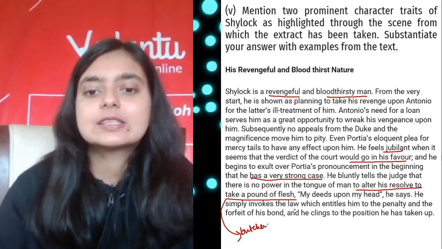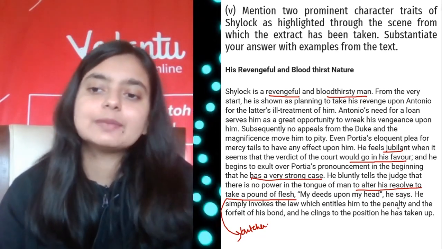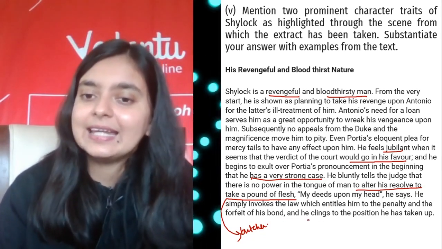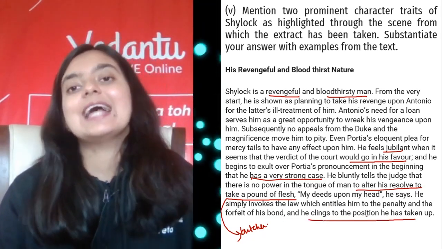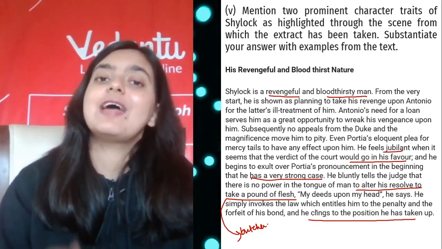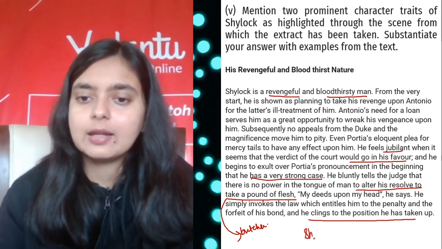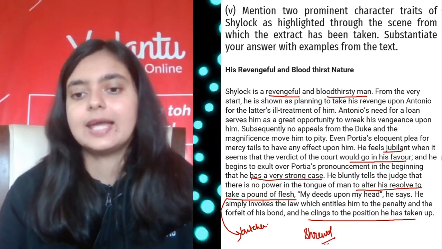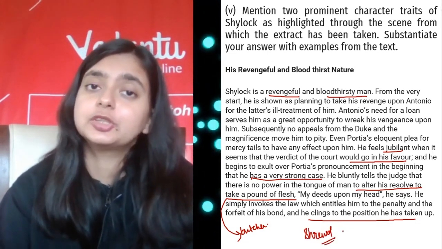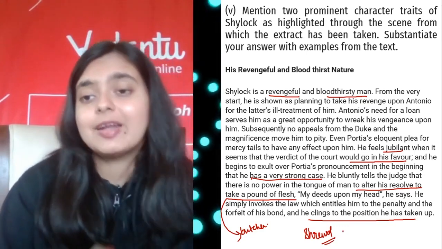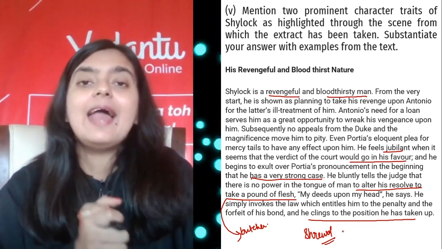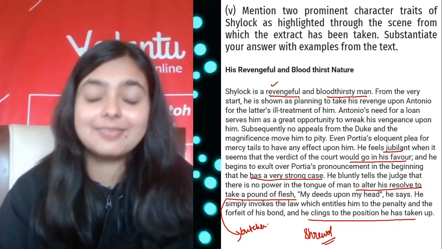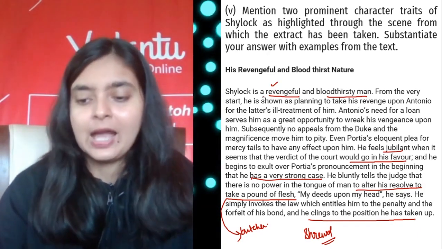He simply invokes the law which entitles him to the penalty and the forfeit of his bond, and then he clings to the position that he has taken up. So he is very, very shrewd. So again, a point: shrewd. He shows that he is very, very shrewd when it comes to the law and when it comes to taking his revenge. So yes, revengeful, and that too very, very shrewd.